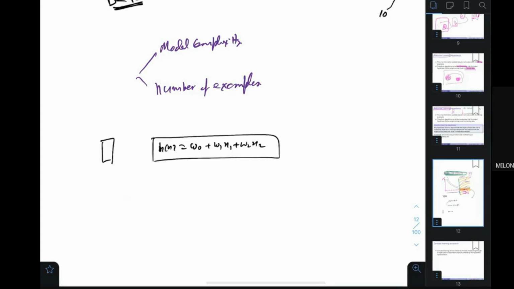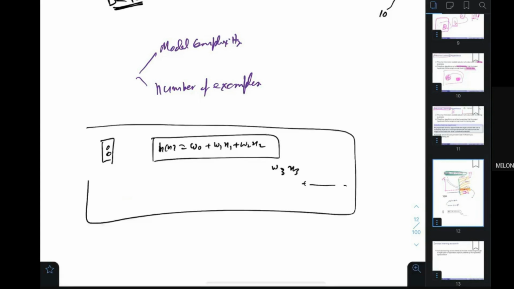When three or more training examples are there, you put w3 x3. More training examples, you put more parameters over here. When the number of parameters is of the size of the number of training examples, then you can exactly make the error 0 at those points.